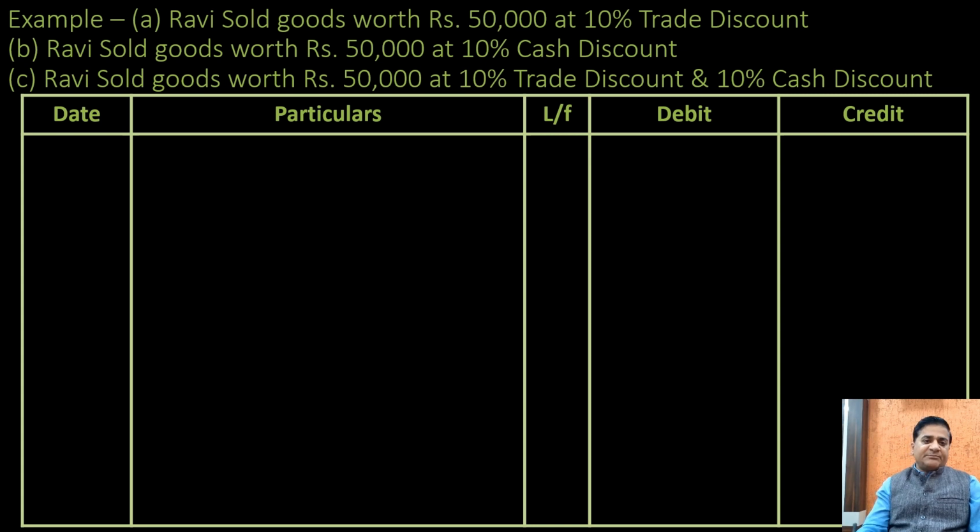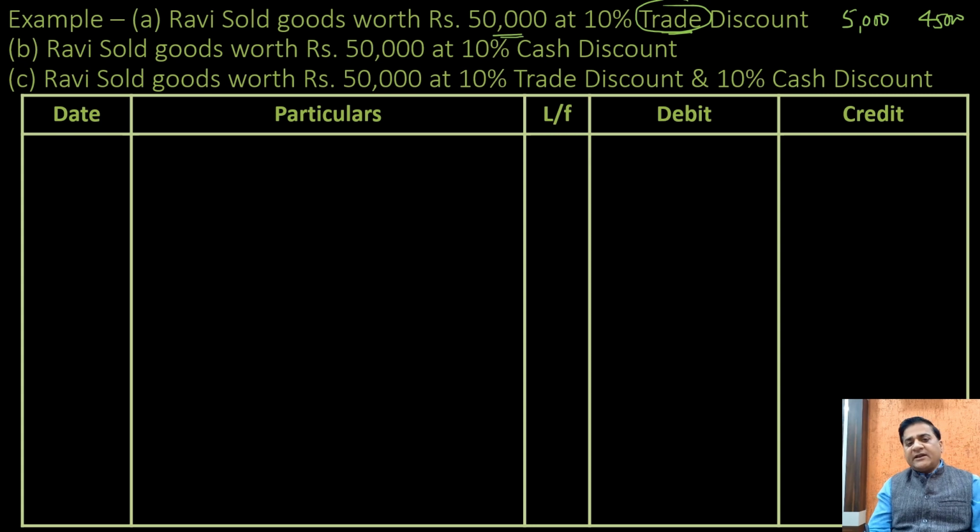The first example is: Ravi sold goods worth 50,000 at 10% trade discount. We have seen that when it comes to trade discount, we would not be recording that. All we need to do is find out the net amount. So 10% of 50,000 comes to rupees 5,000. We'll simply say sold goods for 45,000. Simple.